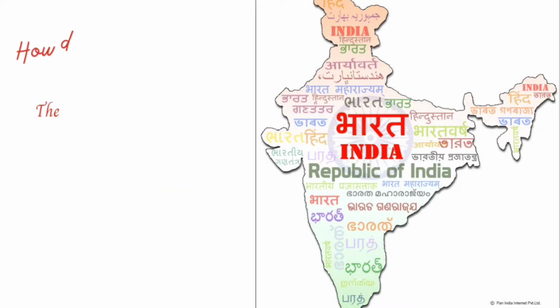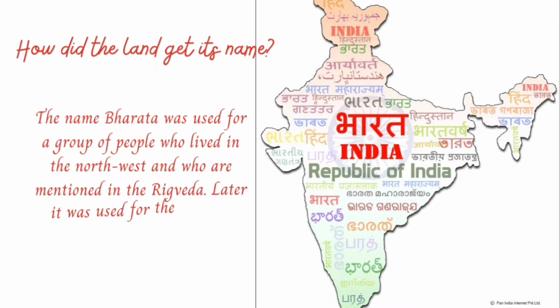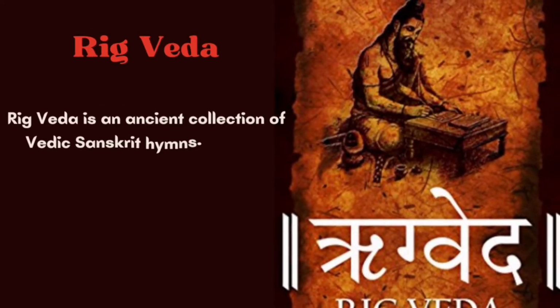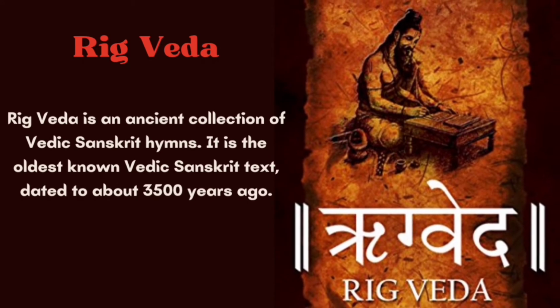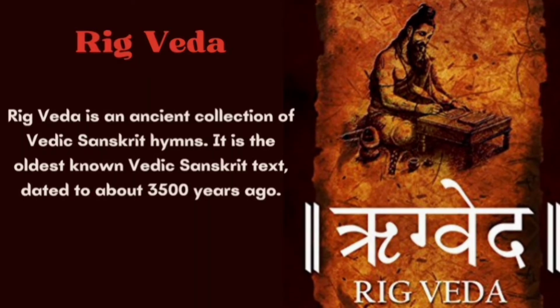Another name is Bharat. The name Bharata was used for a group of people who lived in the northwest and who are mentioned in the Rig Veda. Now let's know about the Rig Veda. The Rig Veda is an ancient collection of Vedic Sanskrit hymns. Actually, there are four Vedas: Rig Veda, Samaveda, Yajur Veda and Atharva Veda, and the Rig Veda is considered the oldest known Vedic Sanskrit text, dated to about 3,500 years ago.